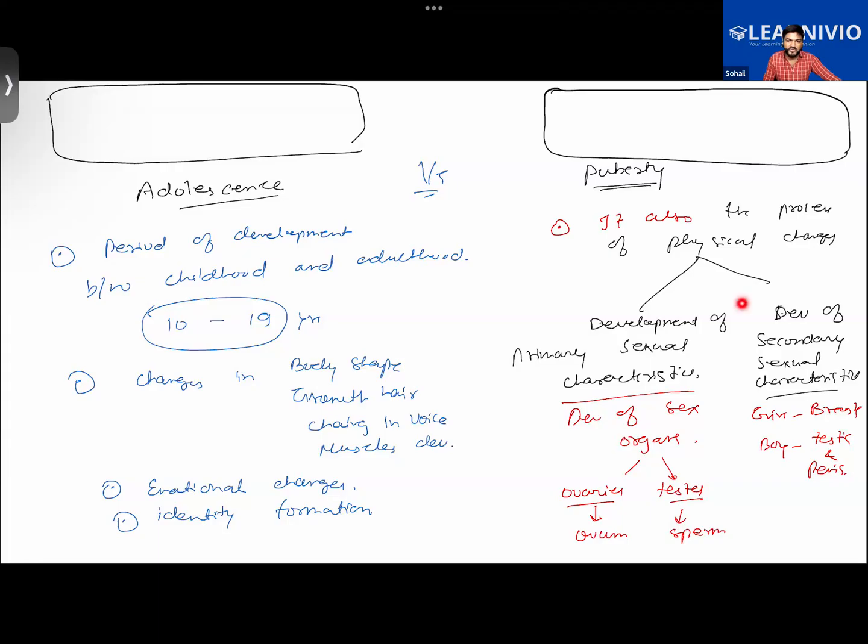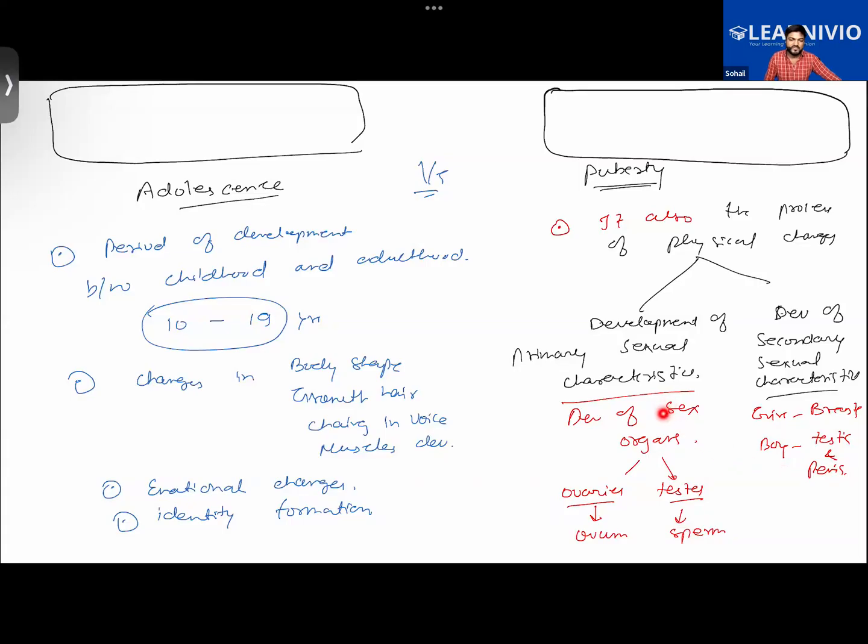But particularly talking about puberty, it is also a physical process and physical changes take place, but it is particularly about the development of sexual organs. Here we see that two kinds of changes occur. There will be primary sexual characteristics, which are directly responsible for the birth of the child, while secondary sexual characteristics do not have a direct role to play in reproduction, like the development of the breast in girls, and in boys, the development of facial hair.